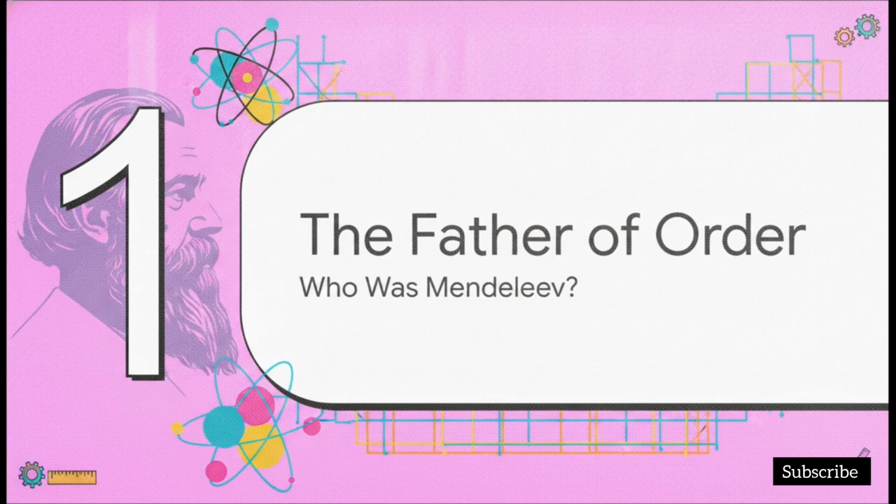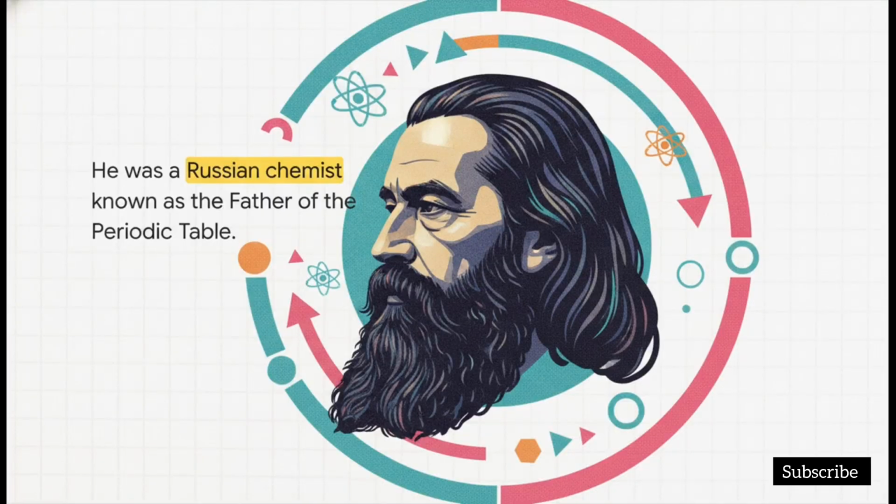Section 1. The Father of Order. Let's meet the brilliant mind who decided to tackle this giant elemental puzzle. Enter Dmitry Ivanovich Mendeleev, a highly brilliant Russian chemist. You'll often hear Mendeleev celebrated as the father of the periodic table, and honestly, he completely earned that title. He didn't just casually group a few elements together. He gave us the very first widely accepted comprehensive system. He essentially laid down the absolute foundation of modern chemistry, making the study of these elements so much easier.